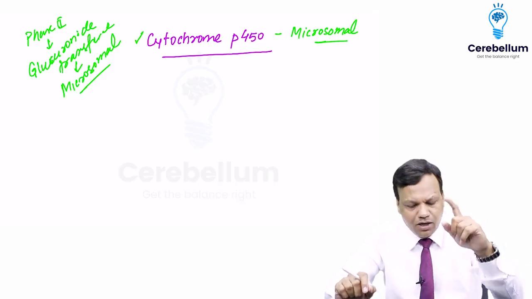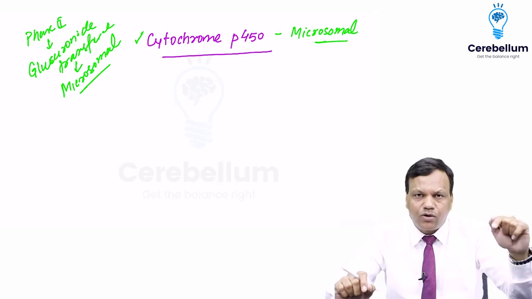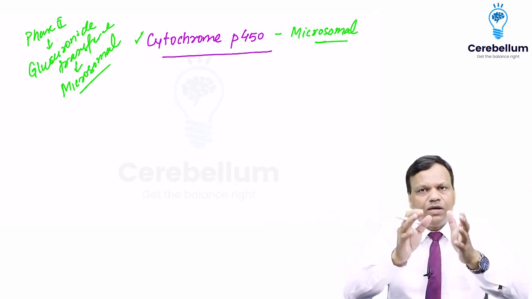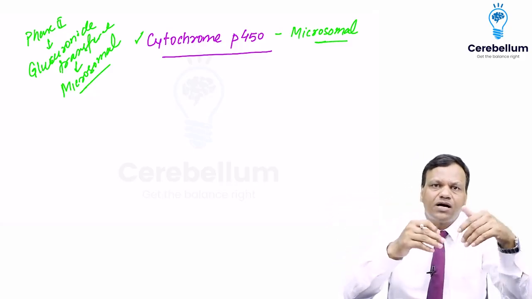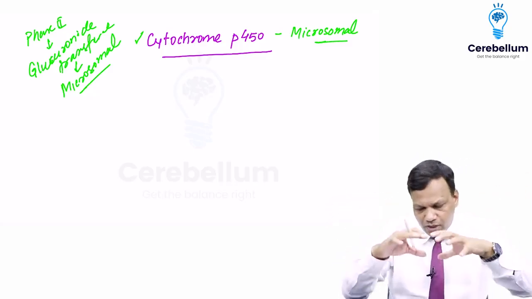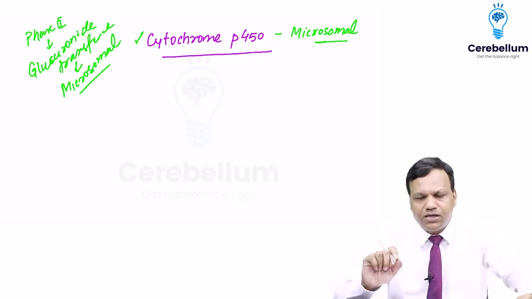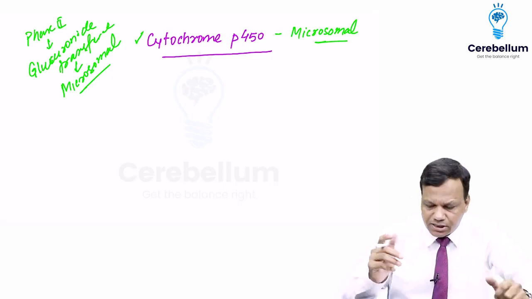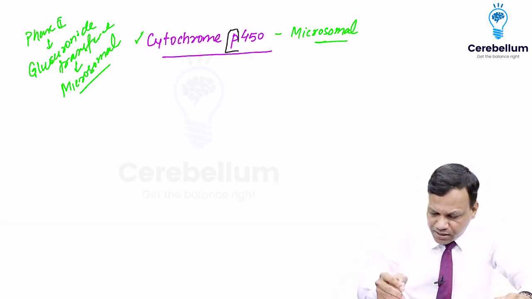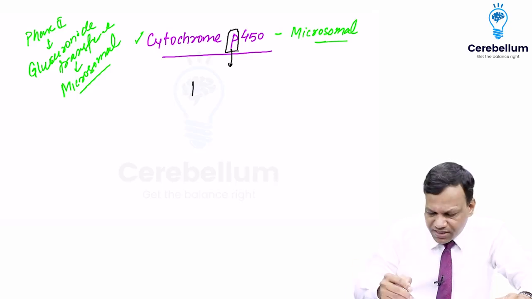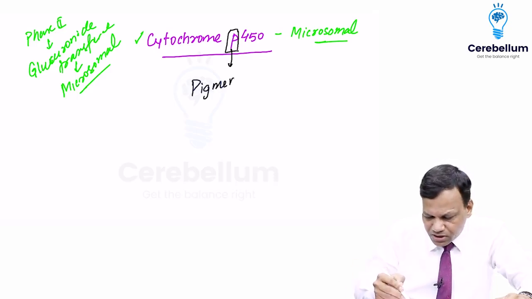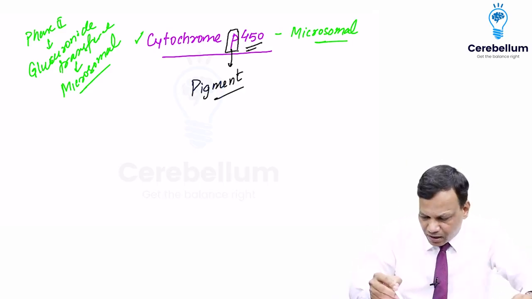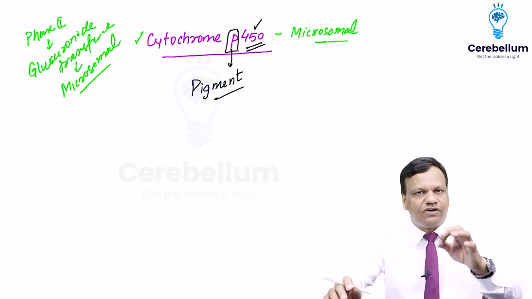But be very careful, cytochrome P450 and glucuronide transferase are different enzymes. Both are microsomal. Okay? So CYP is one of the microsomal enzymes, glucuronide transferase is another microsomal enzyme. Okay, so here we will be concentrating on CYP or cytochrome P450 enzymes. First of all, coming to nomenclature, what do you mean by P in cytochrome P450? So P stands for pigment. So these are the enzymes which contain a pigment which has maximum light absorption at a wavelength of 450 nanometer.